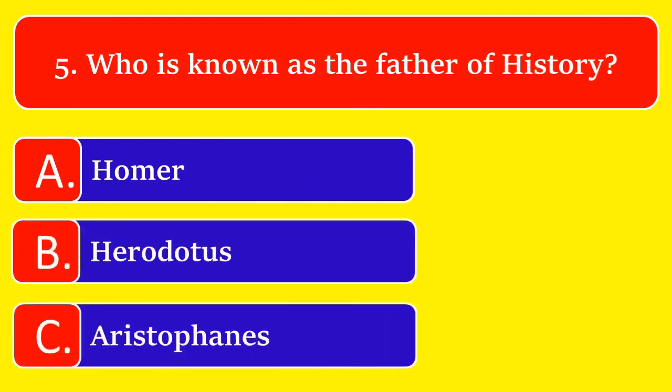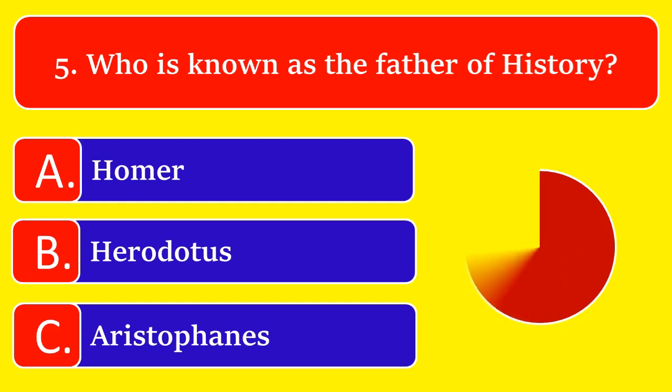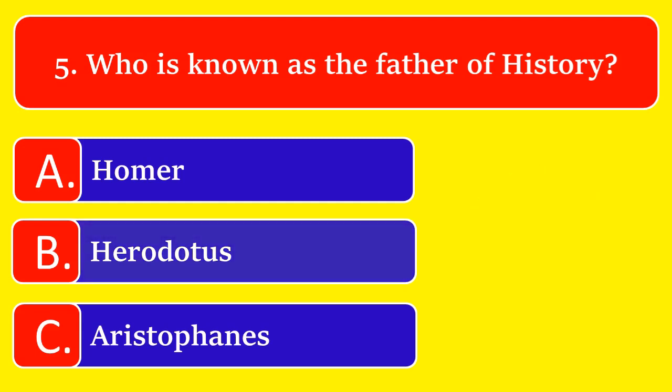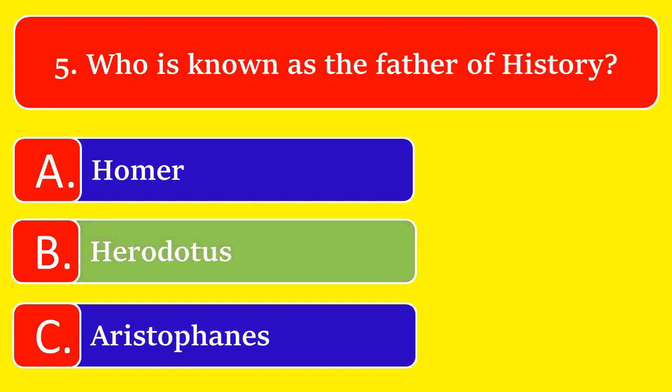Who is known as the father of history? Option A. Homer, option B. Herodotus, or option C. Aristophanes. The great answer is option B. Herodotus.